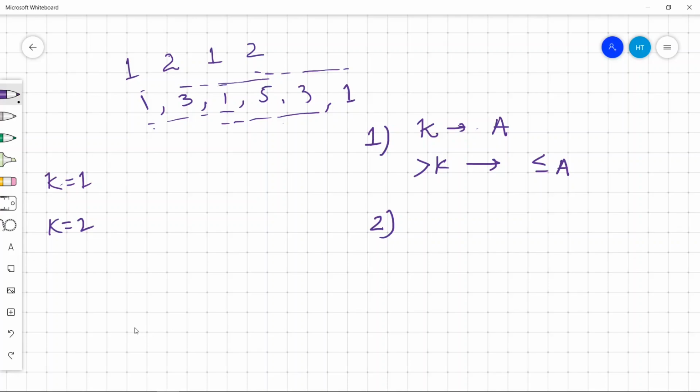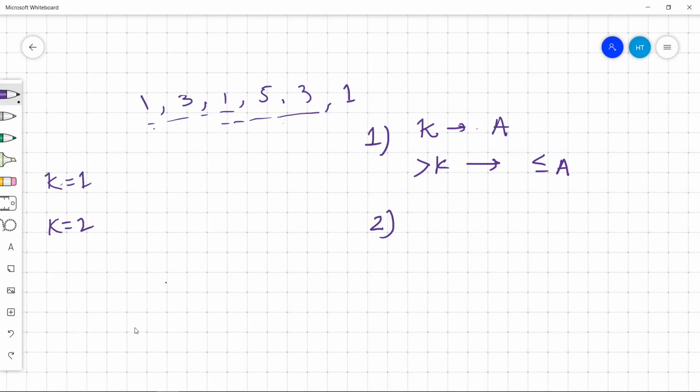Or what we can have is, if we do not have a 2 here, we need to have a 2 here, and then we need to have a 2 here. So the nearest element should be at most 2 places away.